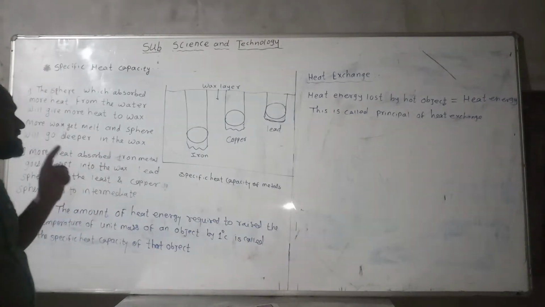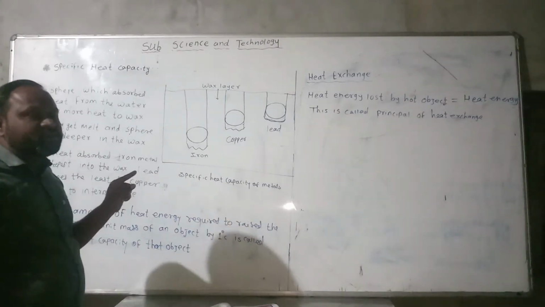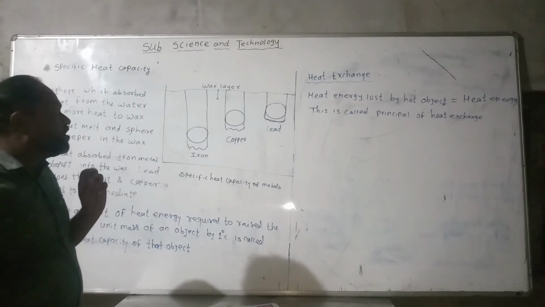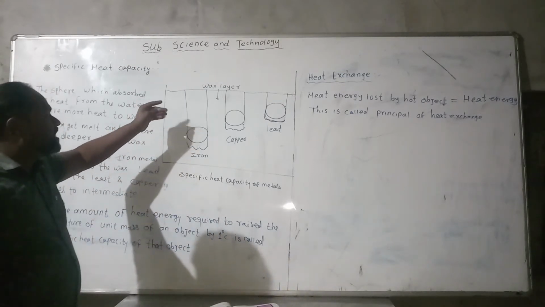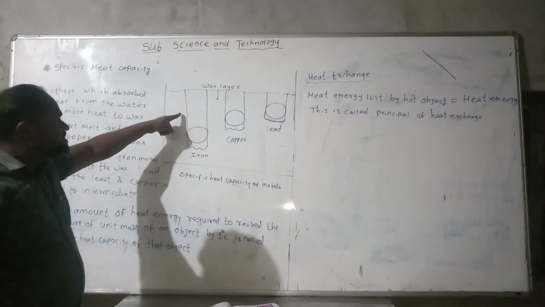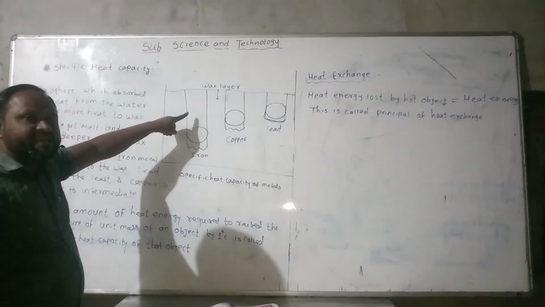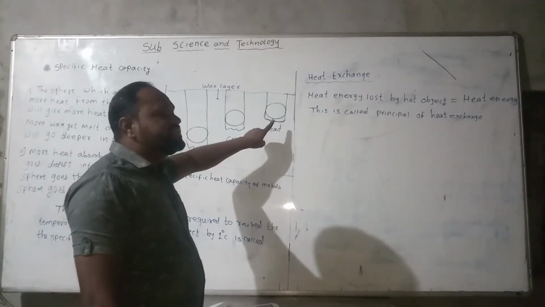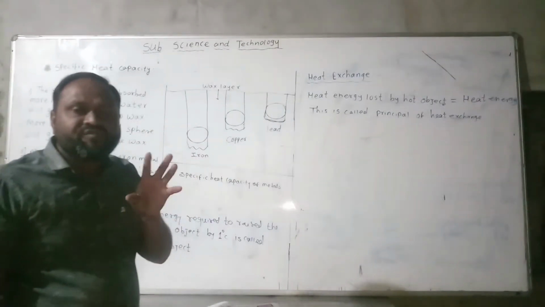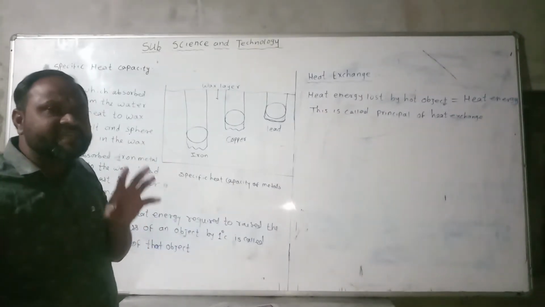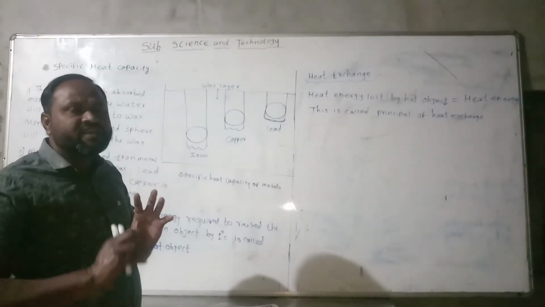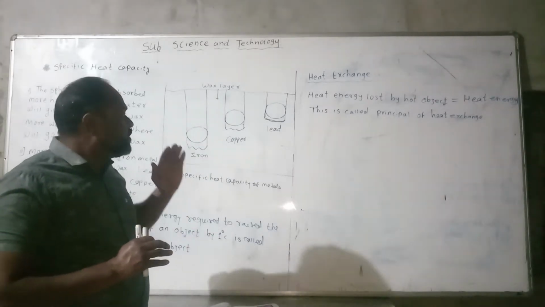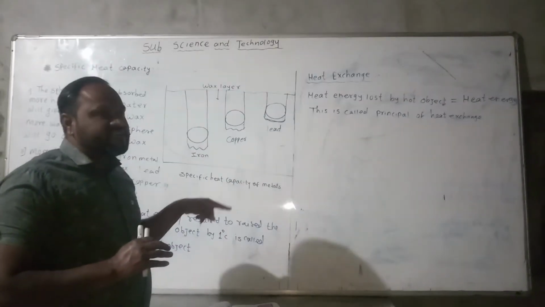Of all three metals, iron sinks the most. Hence it is clear from the above activity that iron absorbs the greatest amount of heat energy from the water in the beaker, and all that heat is sent to the wax, and the wax melts. Lead absorbs a smaller amount of heat energy, so it gives less energy to the wax and goes less deep inside the wax.